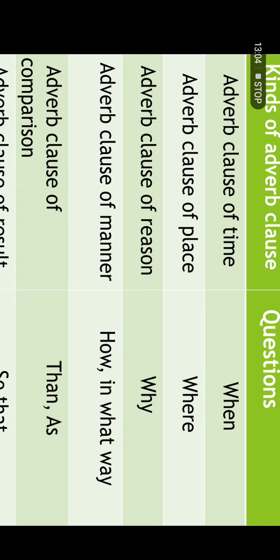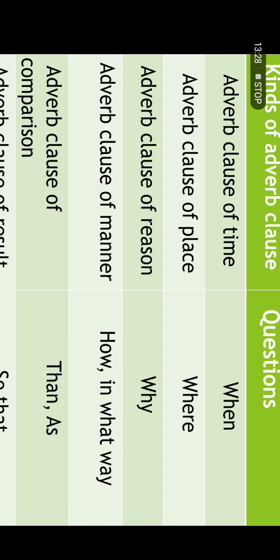The next one is adverb clause of manner. Manner means how, in what way, किस तरह से. It answers the questions how or in what way an action has been done. For example, he spoke as if he had been giving speeches all his life.